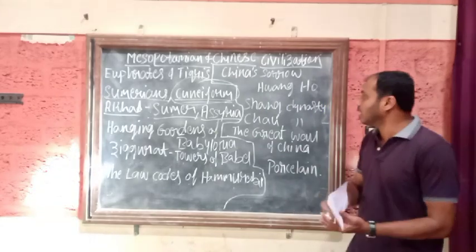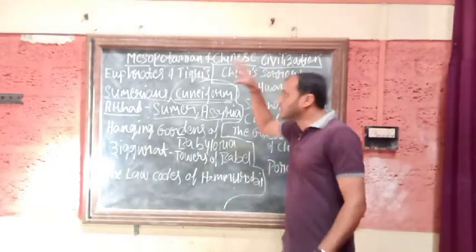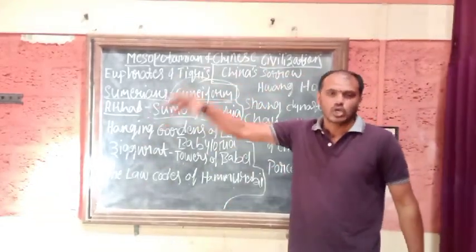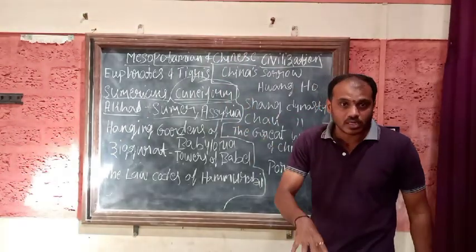So this is regarding the earlier part of how the Mesopotamian civilization came to enlighten, who were there, and how they started.